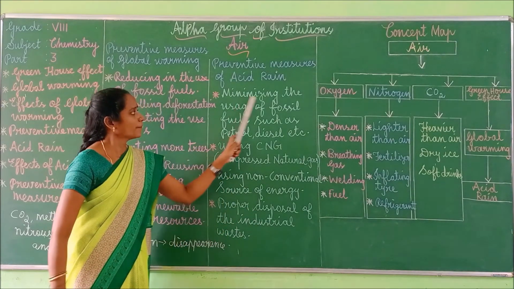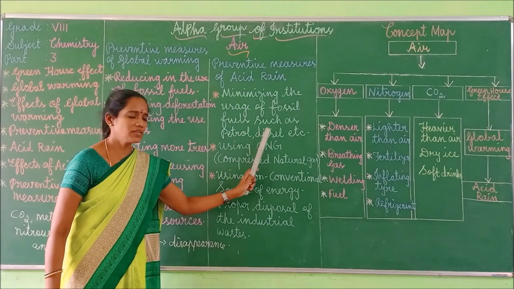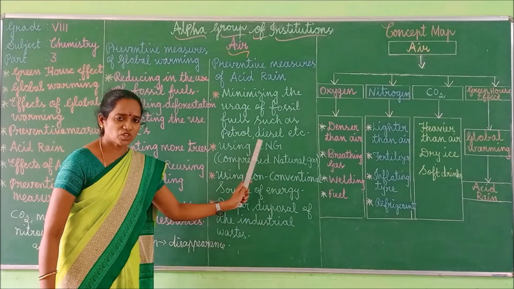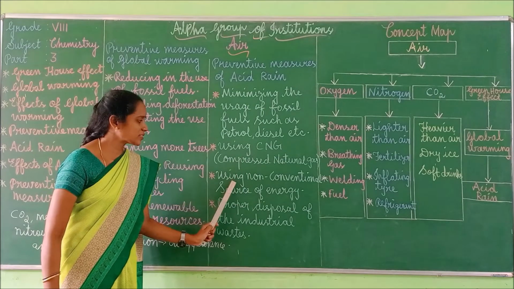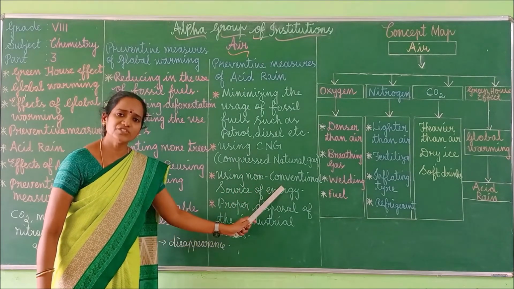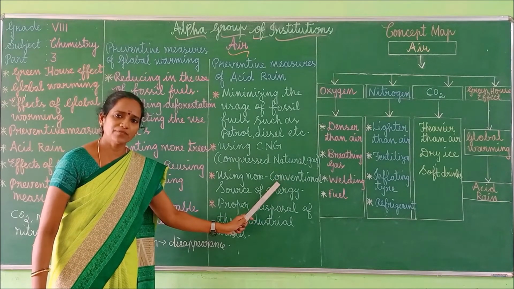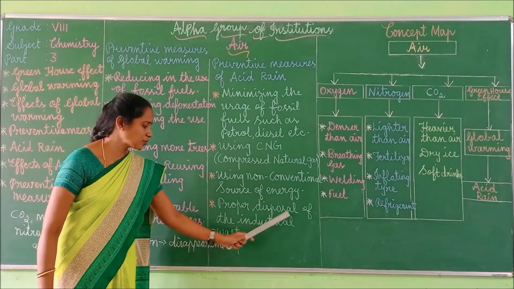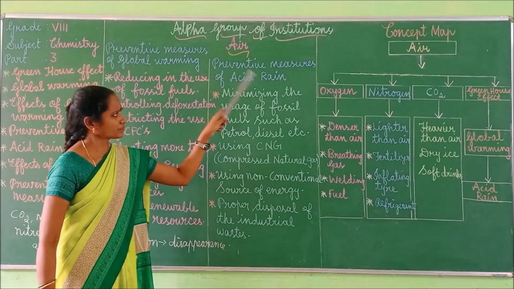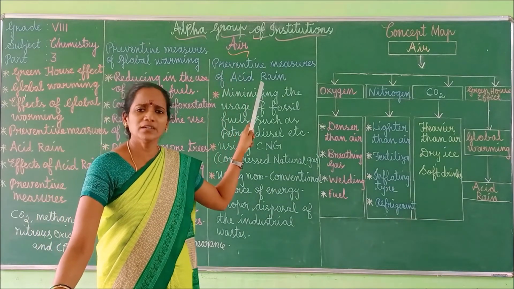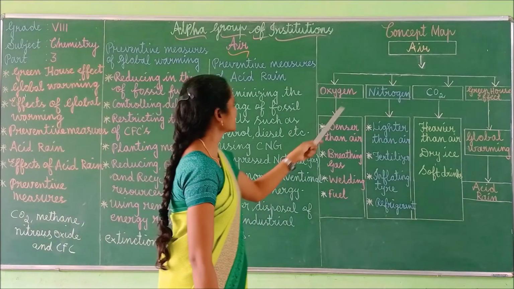So first one, minimizing the usage of fossil fuels such as petrol, diesel, etc. Using compressed natural gas, it's a clean fuel which is used in vehicles nowadays. Next, using non-conventional sources of energy like solar energy, tidal energy, wind energy, bioenergy, that we have to use. Next, proper disposal of the industrial waste is also required. In this way, we can prevent the acid rain. Next, we can move to the concept lab.